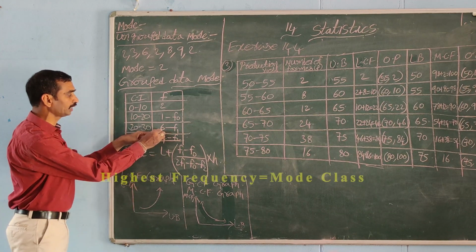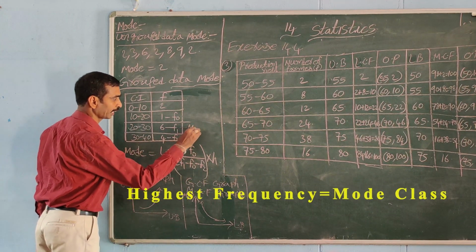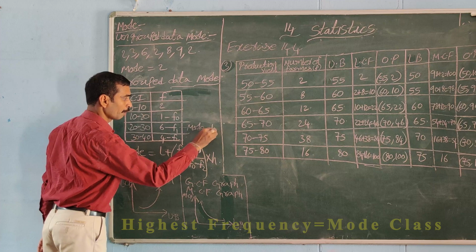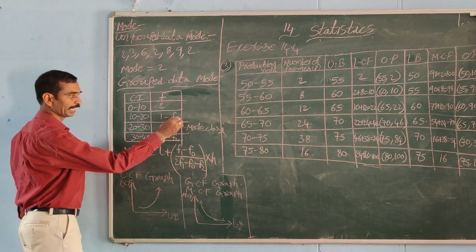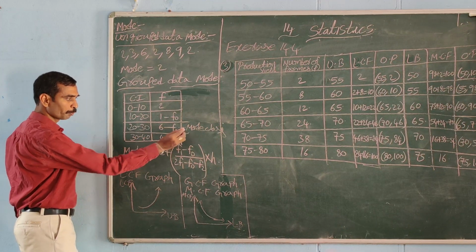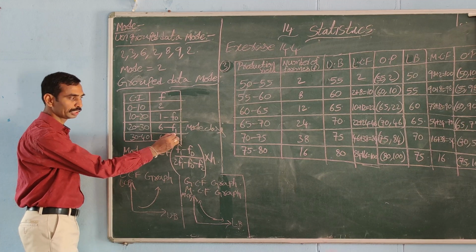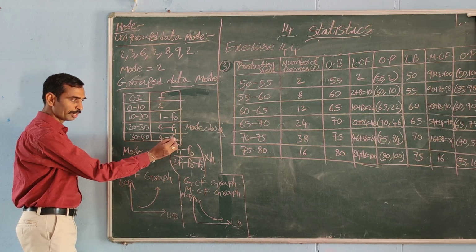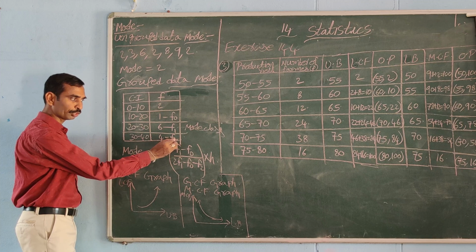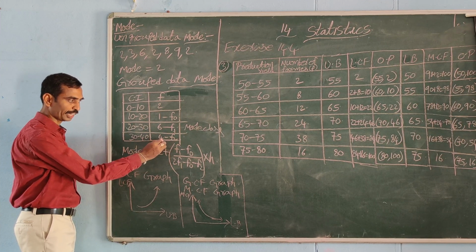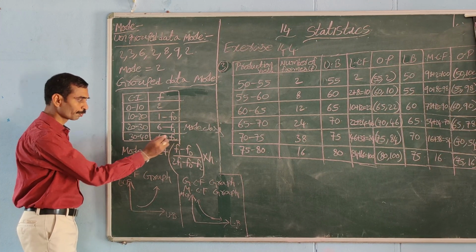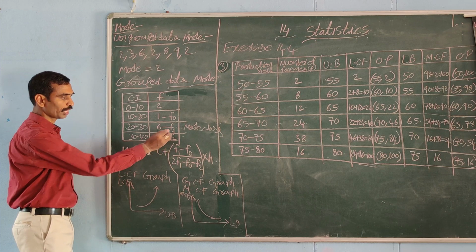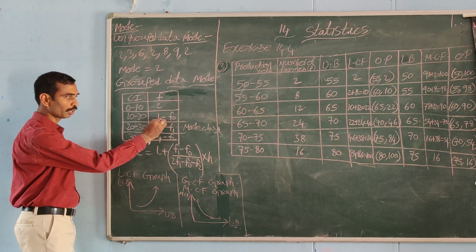Here the highest frequency is 6, so this one is the mode class. The frequency above the mode class is F0, the mode class frequency is F1, and the next class frequency is F2. Here F2 is 4, F1 is 6, F0 is 1.